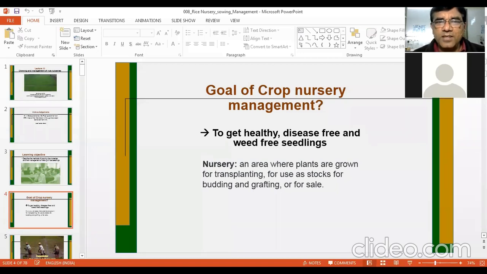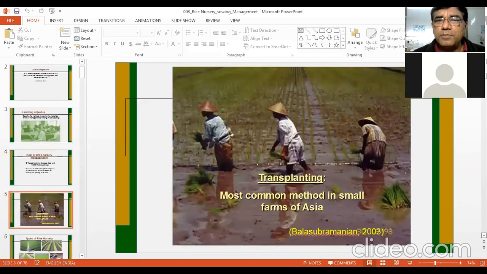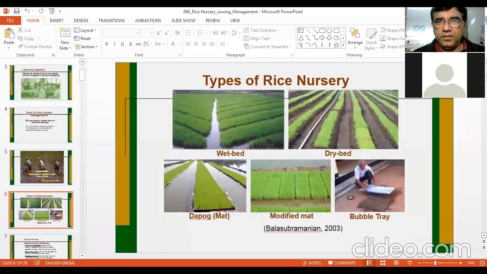So what is nursery? Nursery is an area where plants are grown for transplanting. So it is just an area for use as stalks for budding and grafting or for sale. You can see this picture, transplanting is being done, and for transplanting you need seedlings. So now let us see what are the different methods of raising nursery.